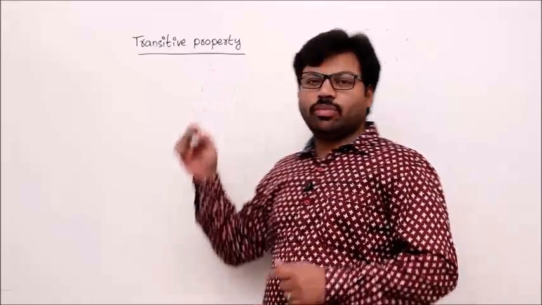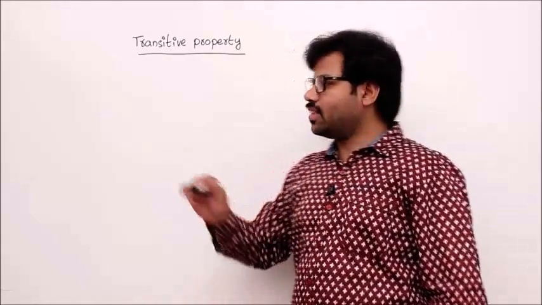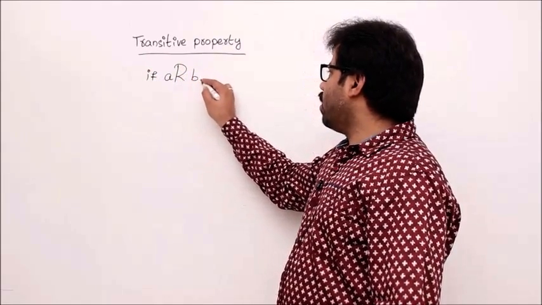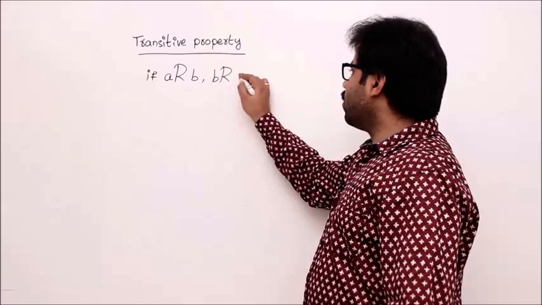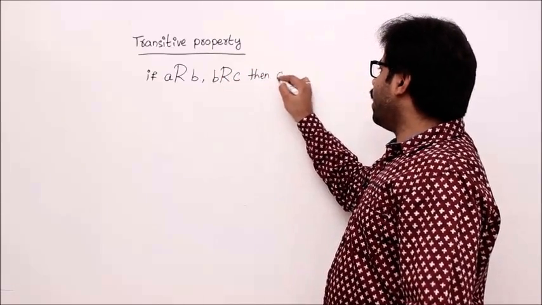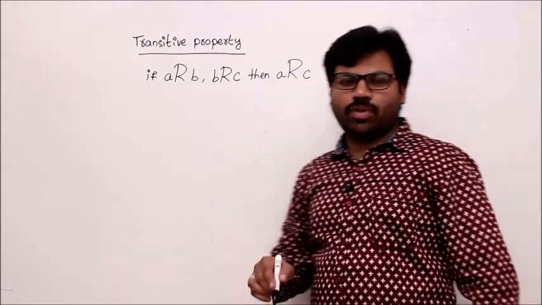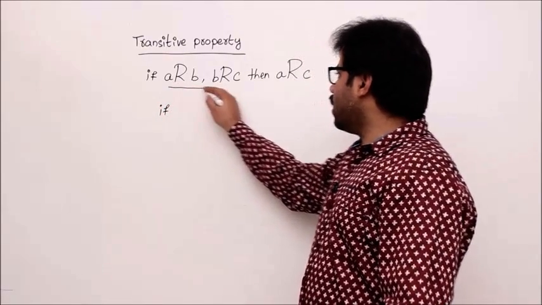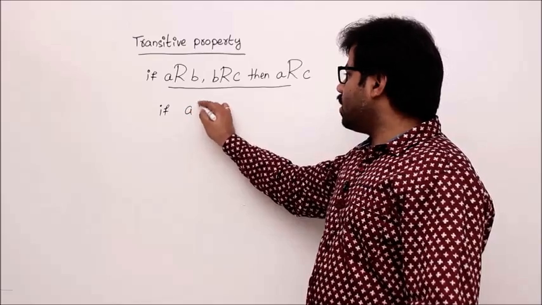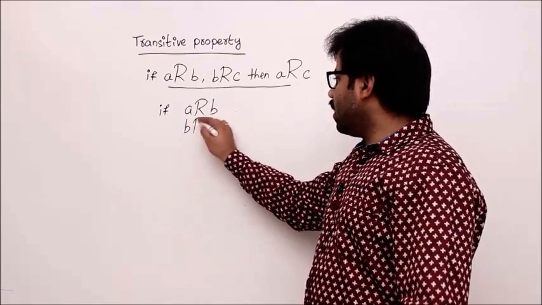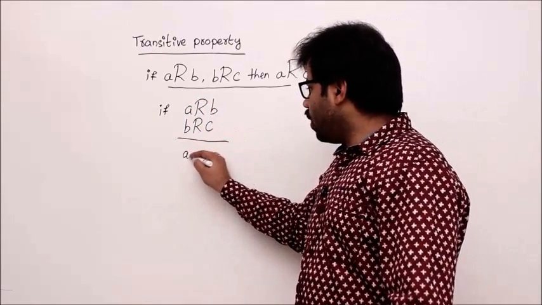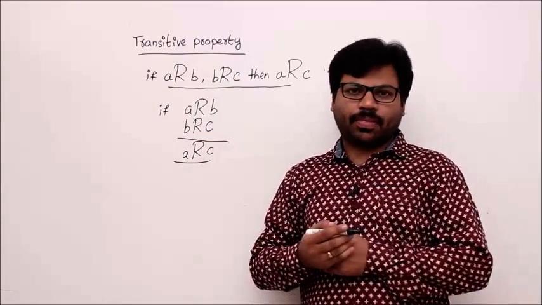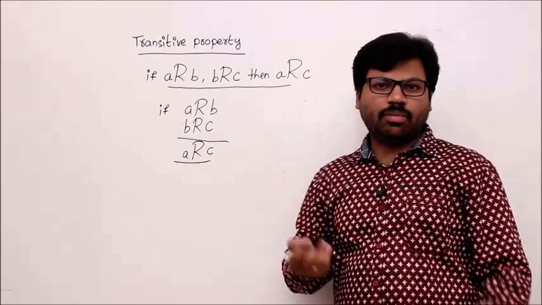Okay, now the transitive property, which is the third property, is like this. If an element A is related to B, and an element B is related to C, then definitely A is related to C. This is called the transitive property. I can write it in a different way, of course, but without losing the meaning. If A is related to B and B is related to C, then we have to prove that A is related to C. Then only it will become transitive.